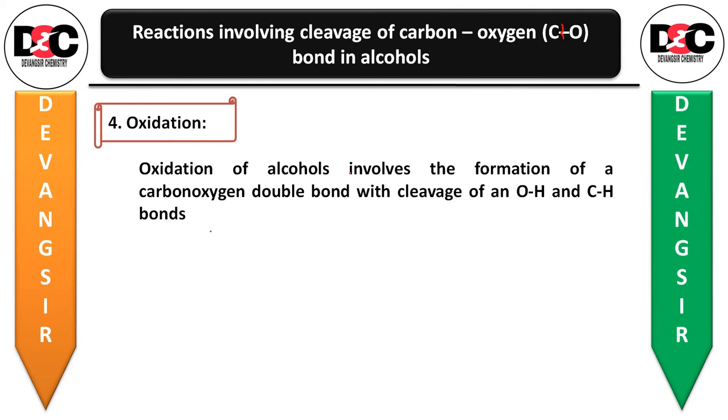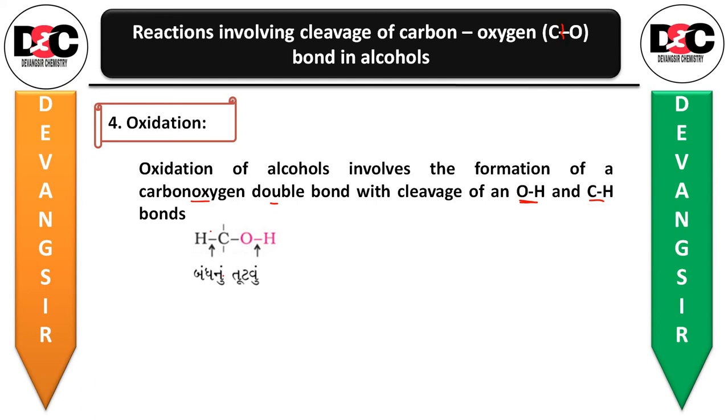involves the formation of a carbon-oxygen double bond with the cleavage of an O-H bond as well as the C-H bond. Suppose you take the alcohol; here it is written in Gujarati, but don't worry, I'll be translating for you in English also.